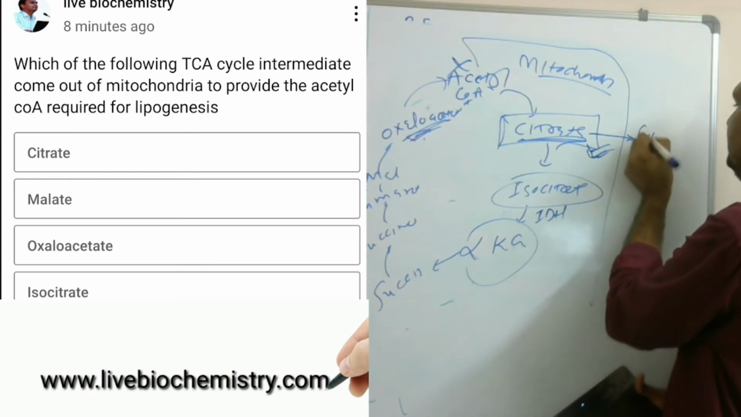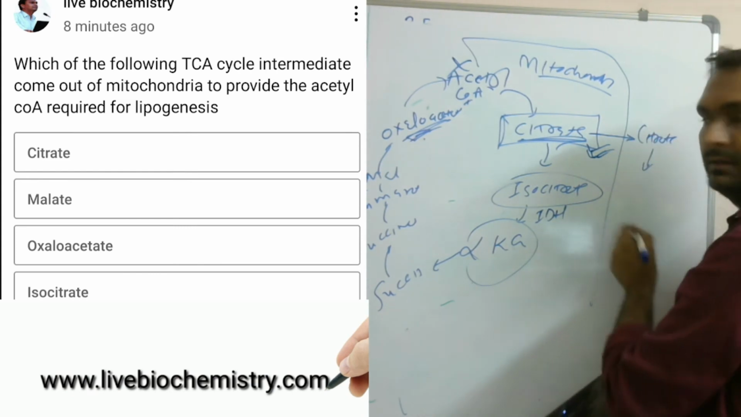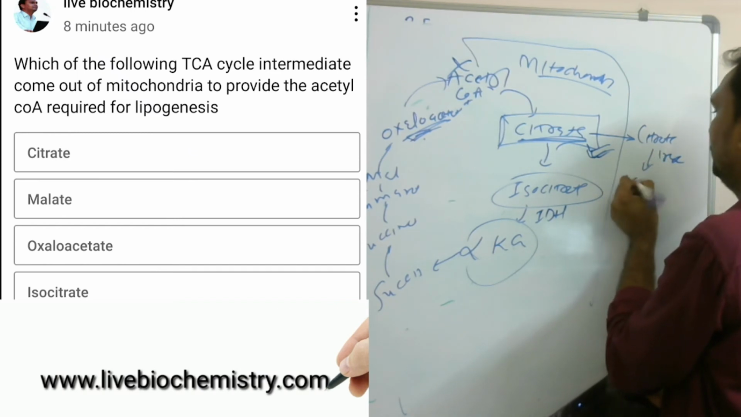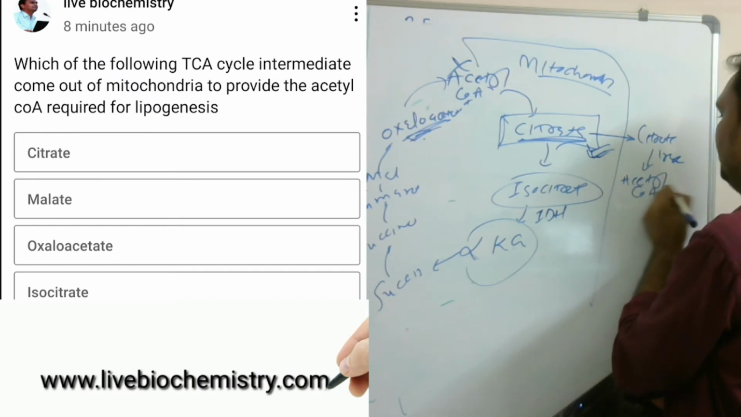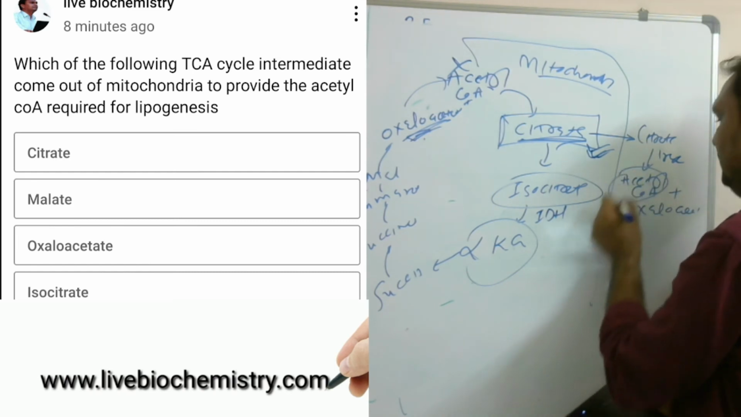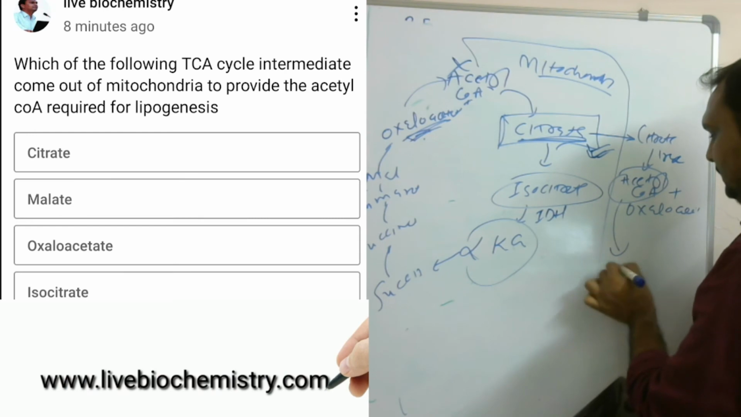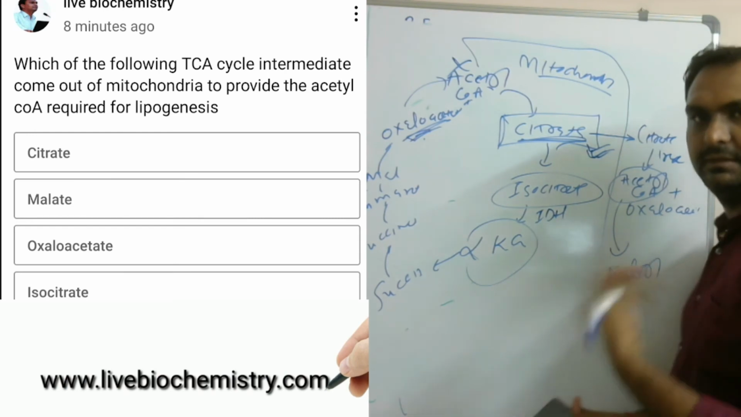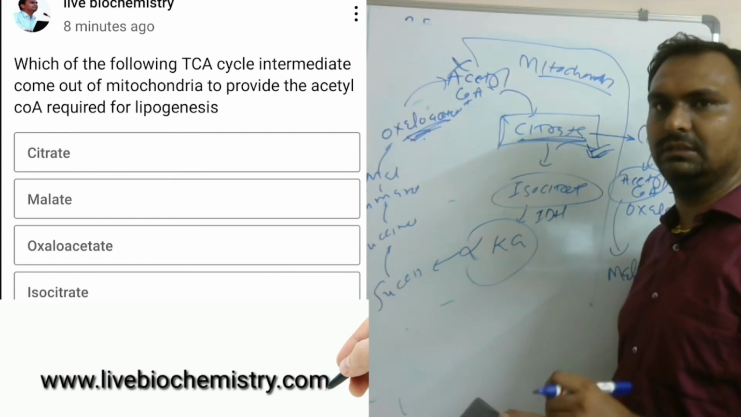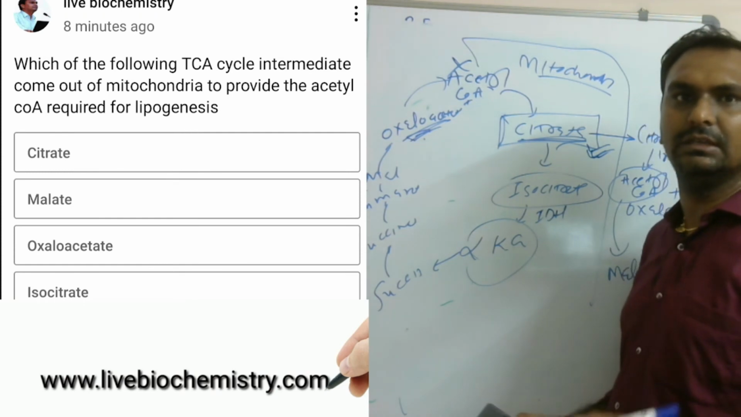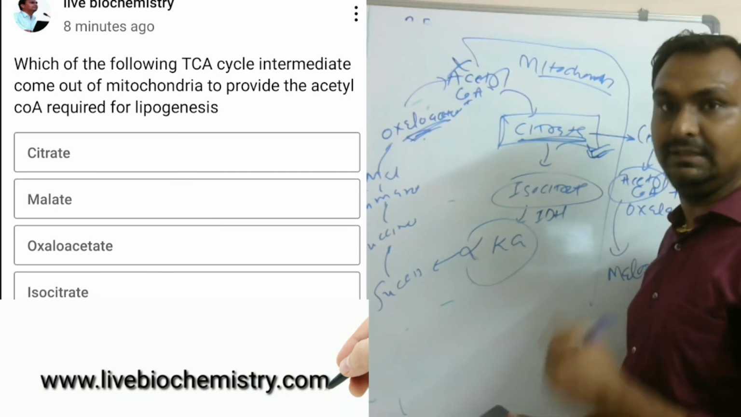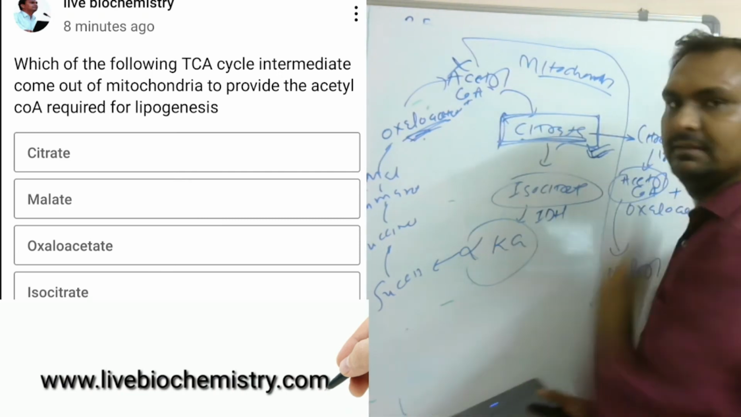This citrate, with the help of citrate lyase enzyme, is converted to acetyl CoA and oxaloacetate. This acetyl CoA in the cytoplasm is converted to malonyl CoA, and further reactions take place. You can watch my video about fatty acid synthesis. I will also share the link in the description. So here the TCA cycle intermediate that comes out of mitochondria to provide acetyl CoA, your answer should be citrate.